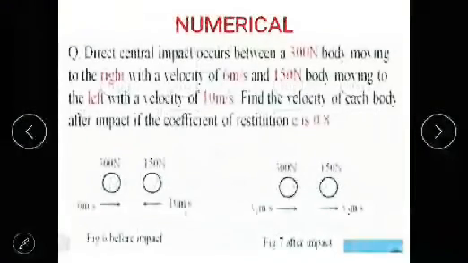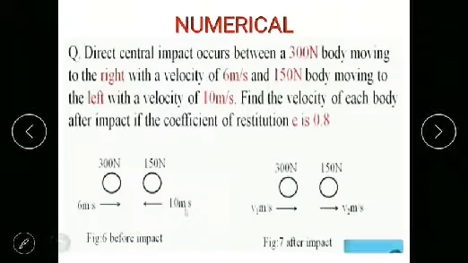Let's solve the problem. This is the question given. A direct central impact occurs between a 300 Newton body moving to the right with a velocity of 6 meters per second and a 150 Newton body moving to the left with a velocity of 10 meters per second. Find the velocity of each body after impact if the coefficient of restitution is 0.8.